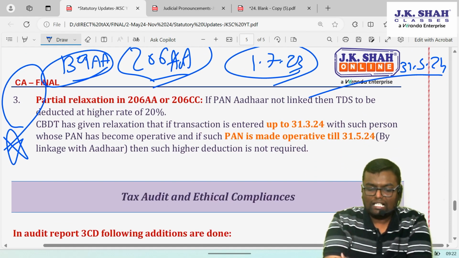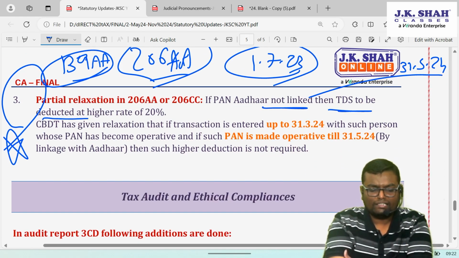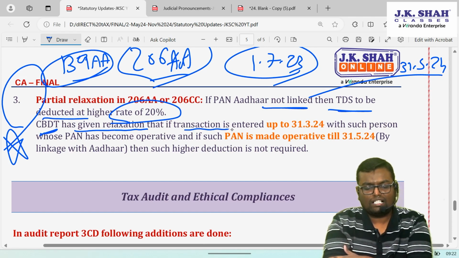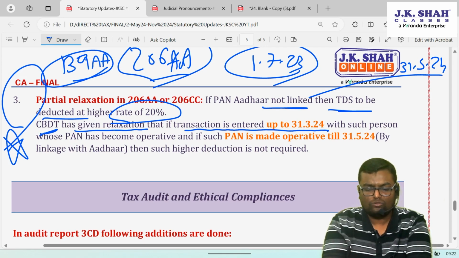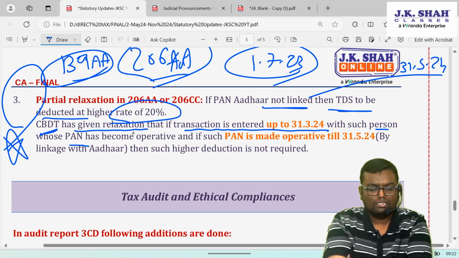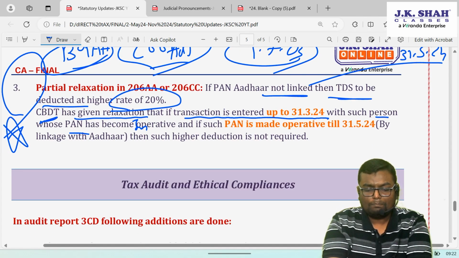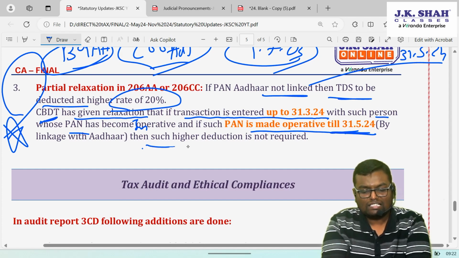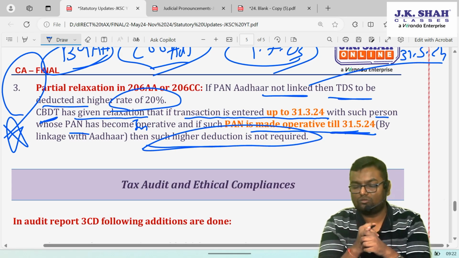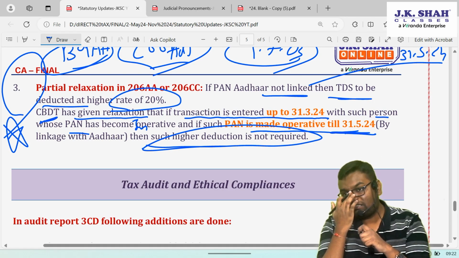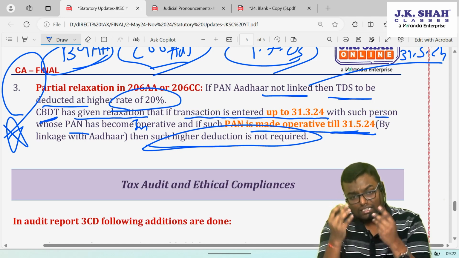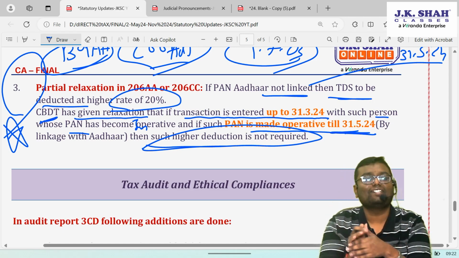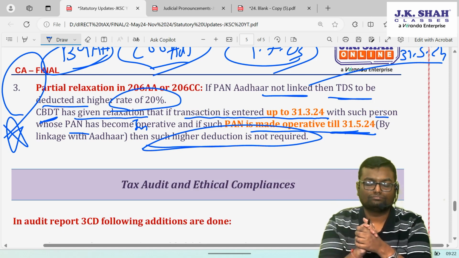See, if PAN and Aadhaar are not linked, then TDS is to be deducted at a higher rate of 20%. CBDT has given a relaxation that if a transaction is entered into up to 31st March 2024 with such a person whose PAN has become inoperative and such PAN is made operative till 31st May 2024, then such higher deduction is not required. So indirectly they mean to say, if such a person has not made it operative till 31st May 2024, then that higher deduction was still required and a notice will come to you.